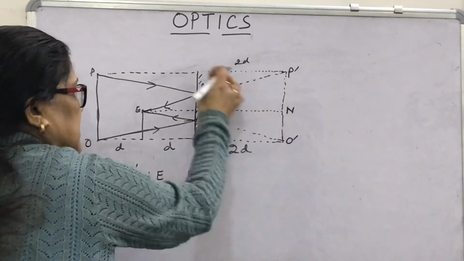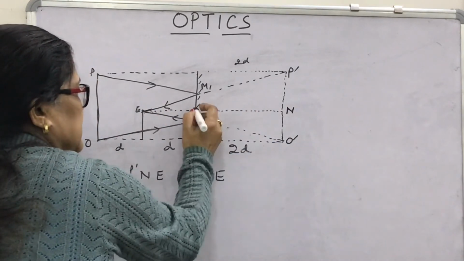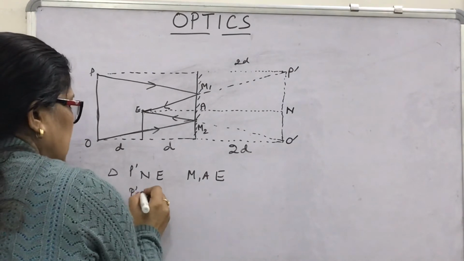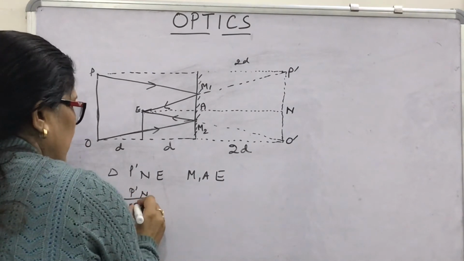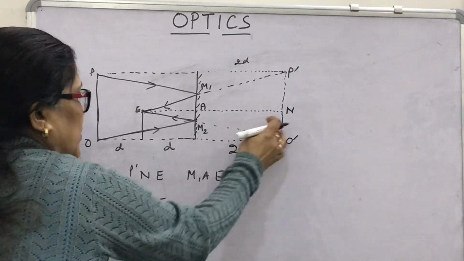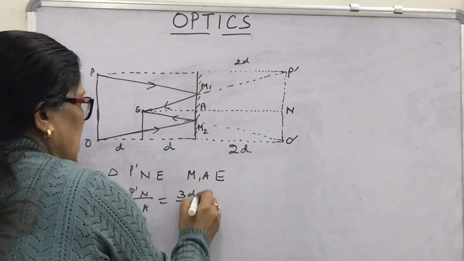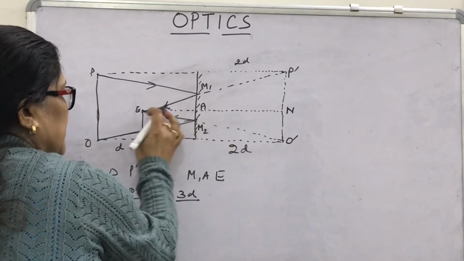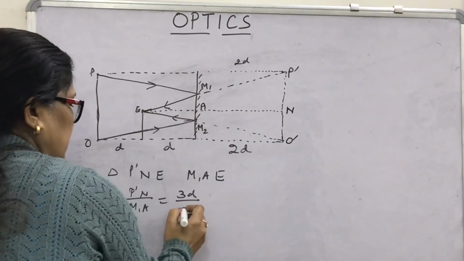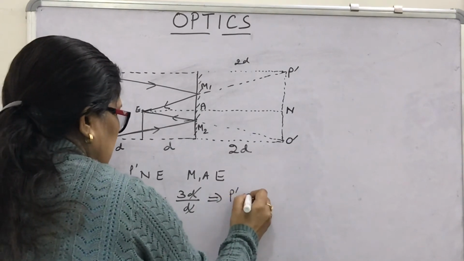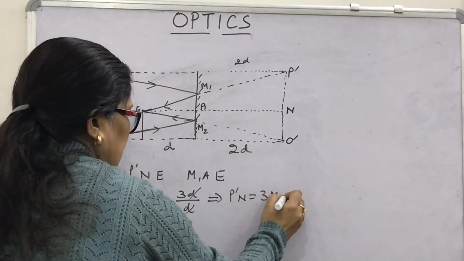Similar triangles, these are perpendicular, this is 90 degrees, and you can write P'N upon M1A. This total is 3D upon this distance D. So D and D will be cancelled. What will you get? P'N is 3 M1A.